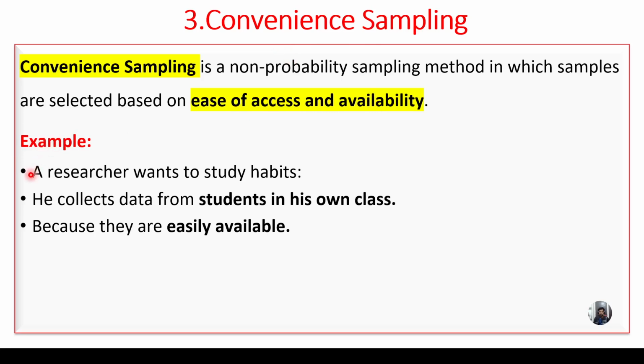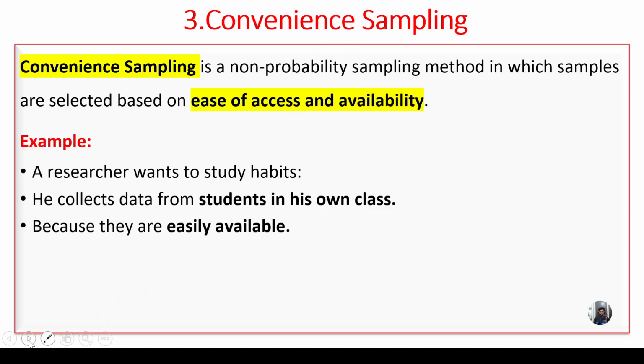The example is a researcher who wants to study habits. He collects data from the students in his own class because they are easily available. Whenever the researcher wants to study habits, he collects from the students in his own class because the students are available in front of him. This is called ease of access and availability. So this is called convenience sampling.